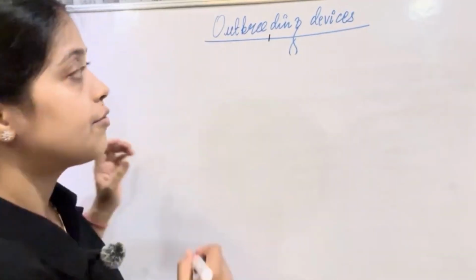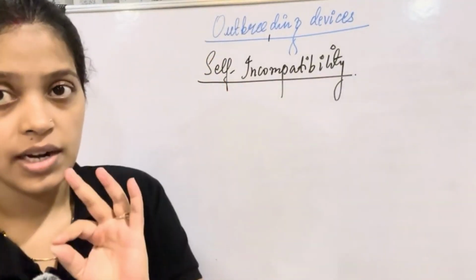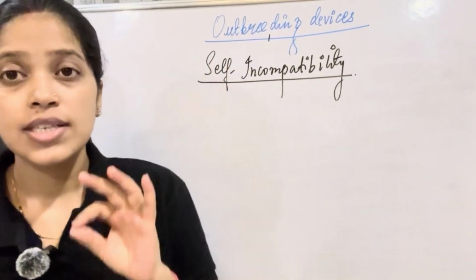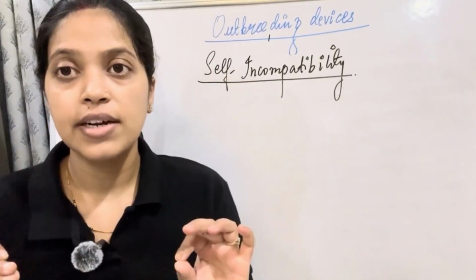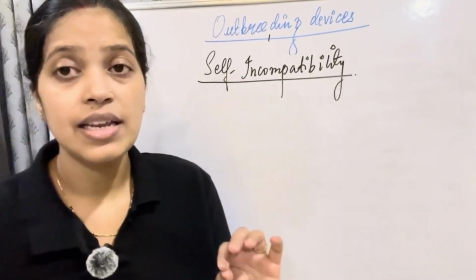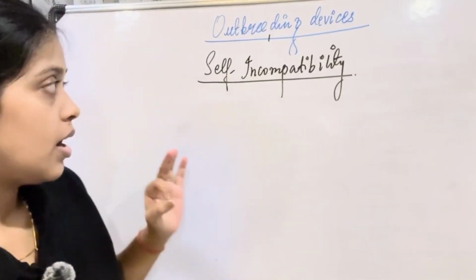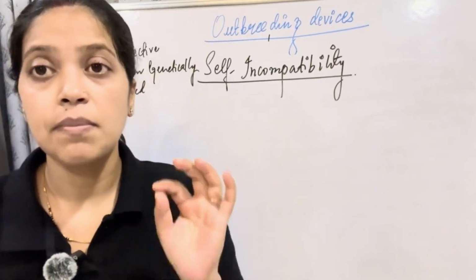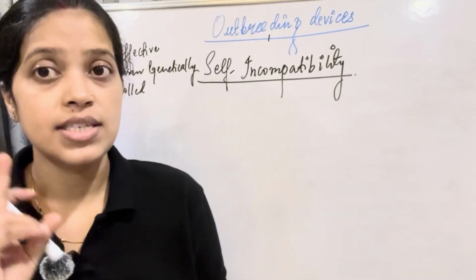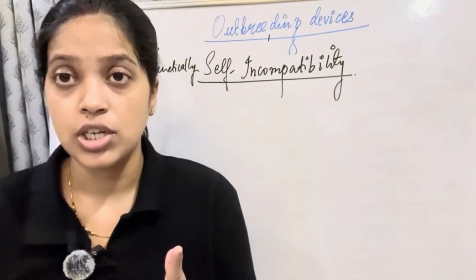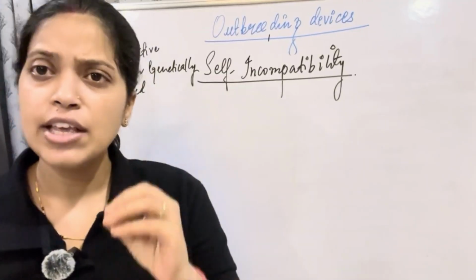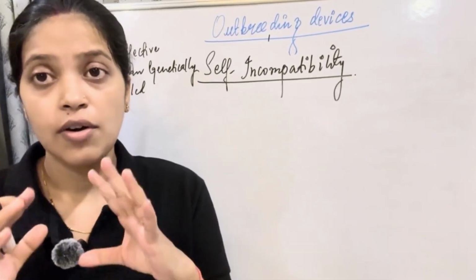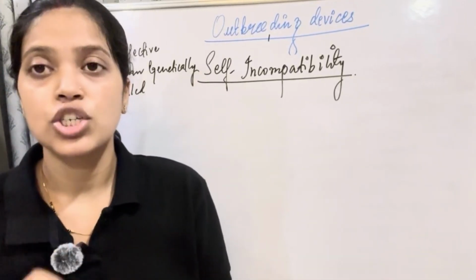So what is self-incompatibility? This is very important, as most of the questions from outbreeding will be asked from self-incompatibility. Self-incompatibility is the most effective mechanism, and it is a genetically controlled mechanism by the plant, where it avoids self-pollination and goes for cross-pollination. Even if the pollen reaches the stigma of the same plant, the fertilization will not occur.